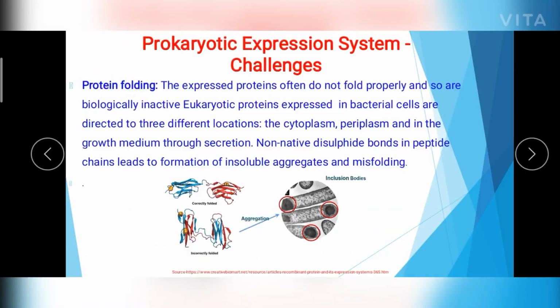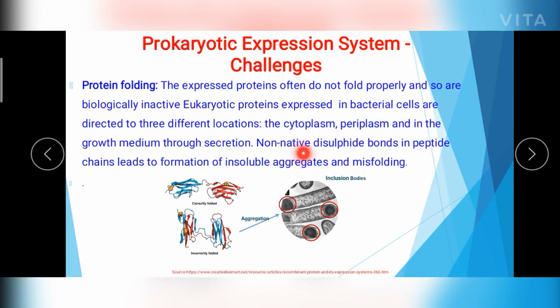The next one is protein folding. If the expressed proteins are not folded properly, it affects the structure and function of the protein. Normally the proteins expressed in the bacterial cell are directed to three different locations: the cytoplasm, the periplasm, and the growth medium through secretion.